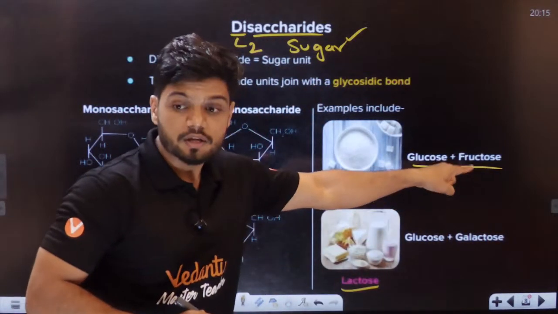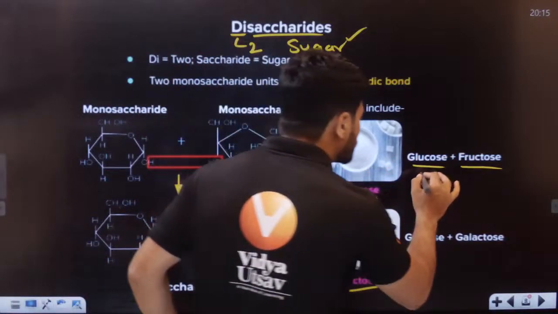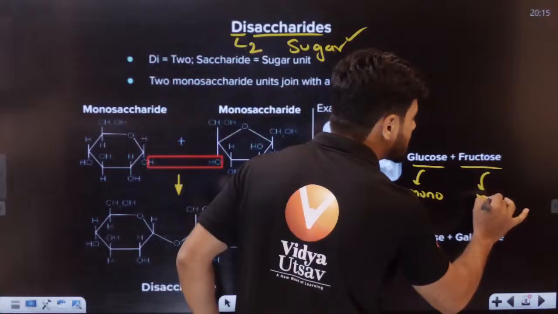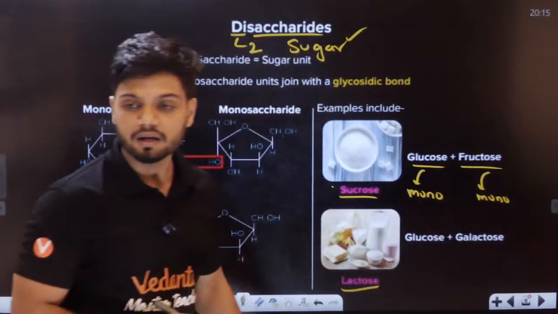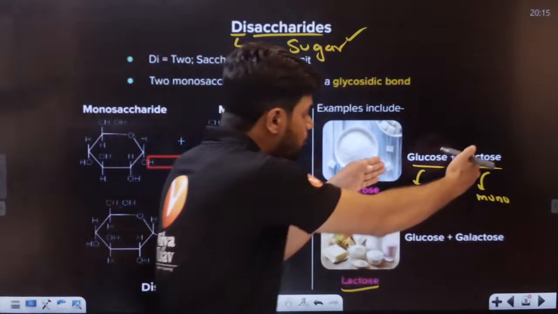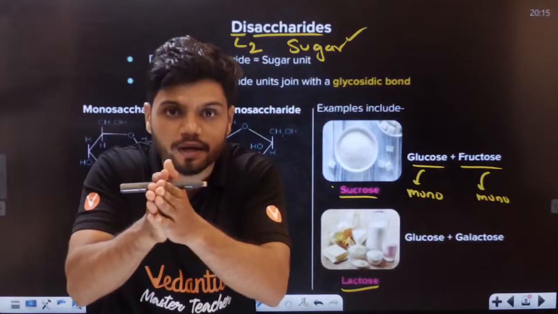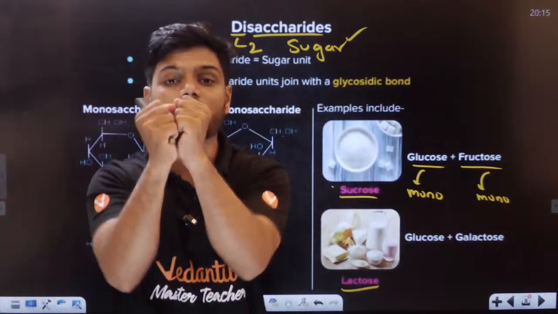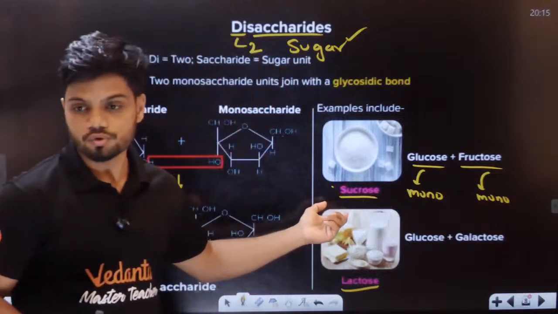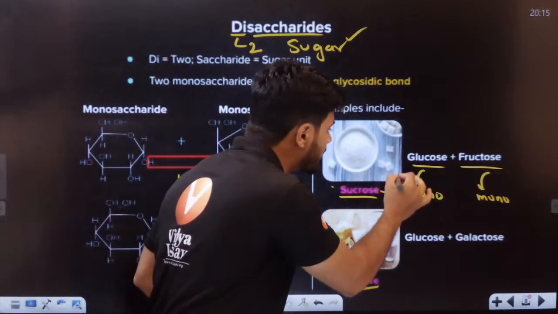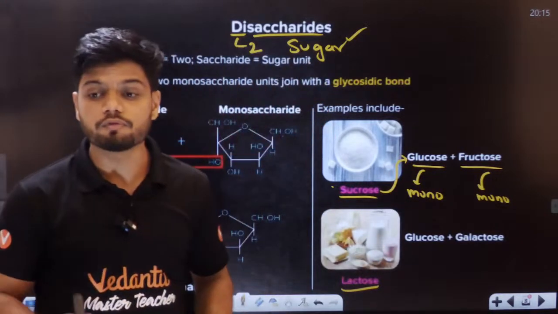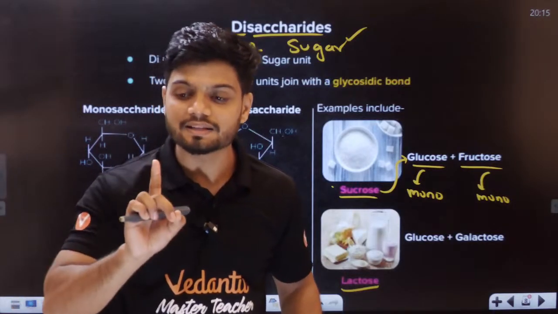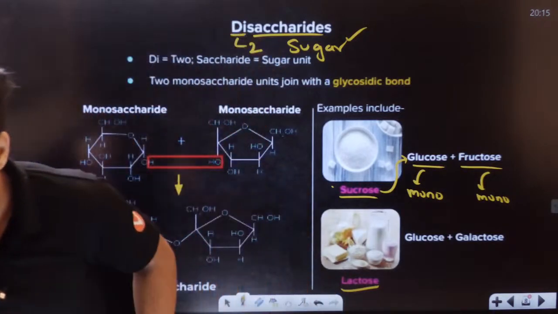Both of them are monosaccharides. When you take a glucose and a fructose and join them together, we get sucrose. So students, sucrose is made up of glucose plus fructose. Will everyone remember this?